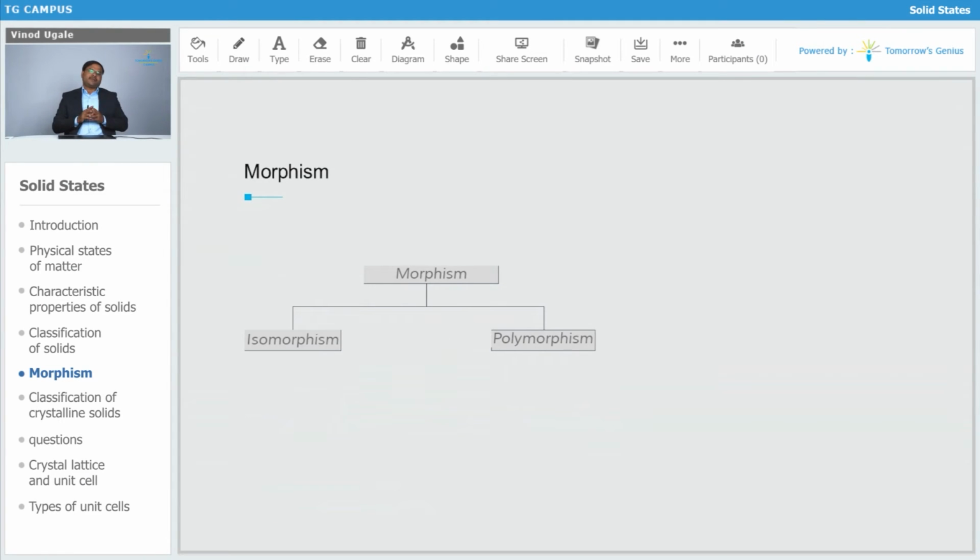Before going for the classification, we will study one term which is called morphism. Morphism means having many forms.